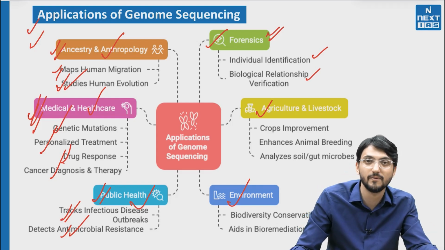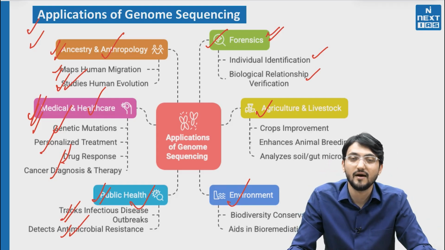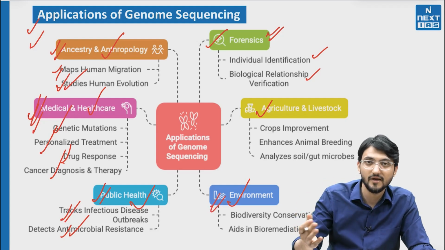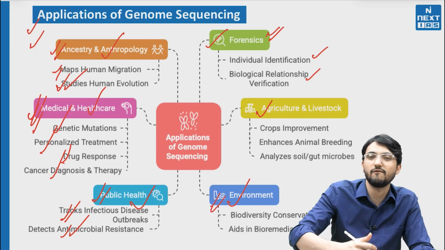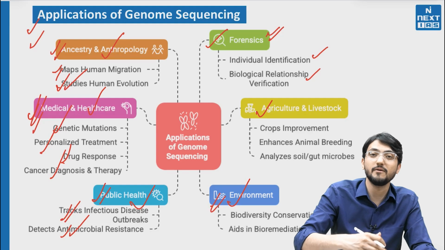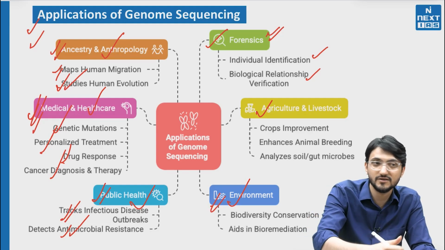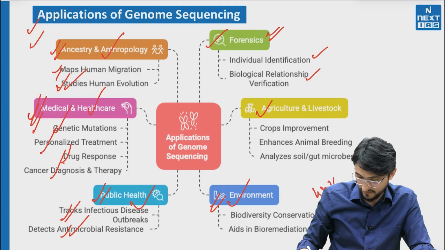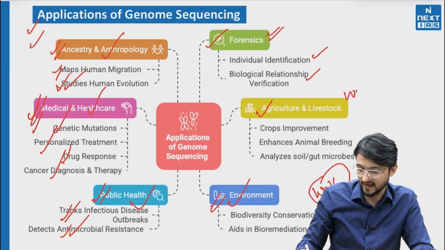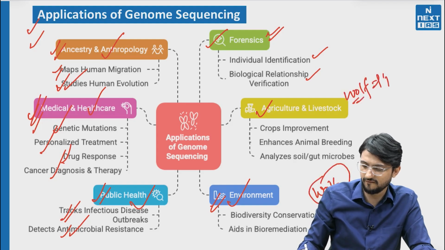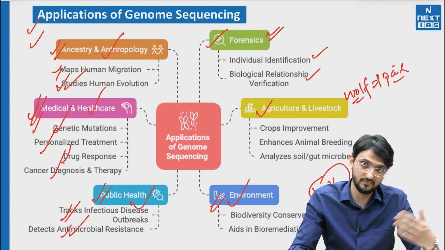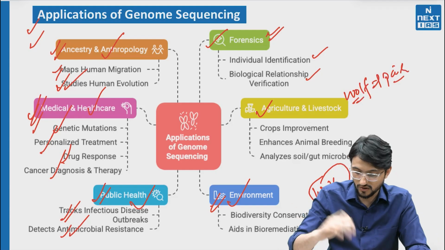So you can identify people who are predisposed to, let's say, certain bacteria or viruses. So that can be done. Further, you can go for environment. In environment we can have bioremediation, we can protect trees and animals, we can revive them. Recently you have seen that a pair of wolves has been brought into the world through genetic studies, genetic sequencing. All these things are there.